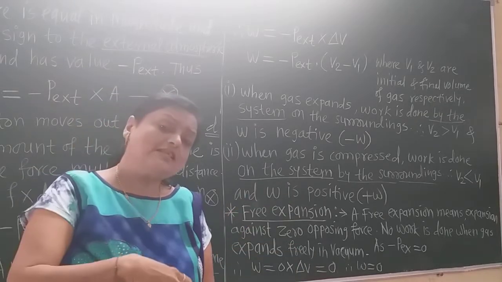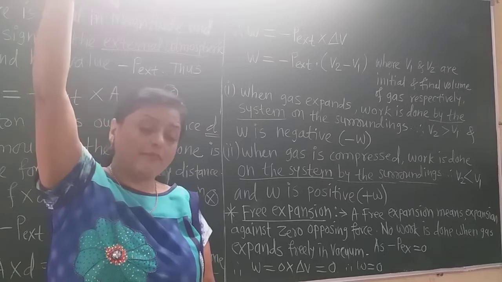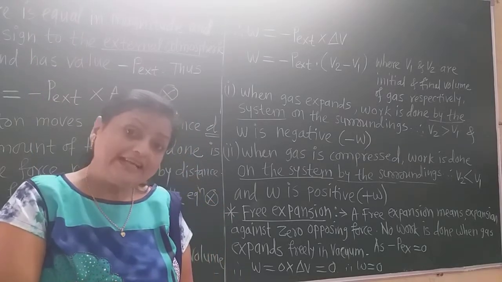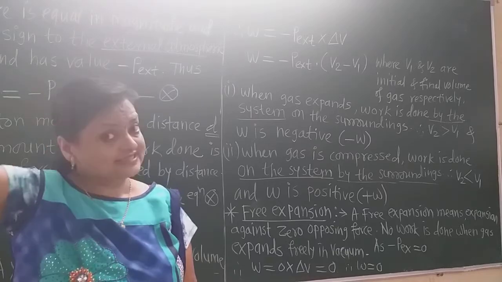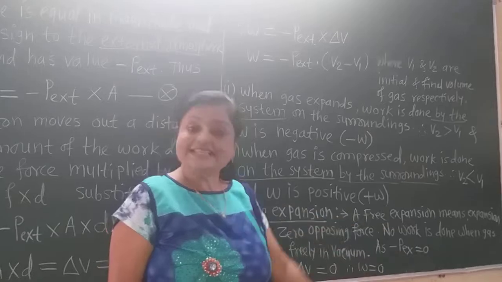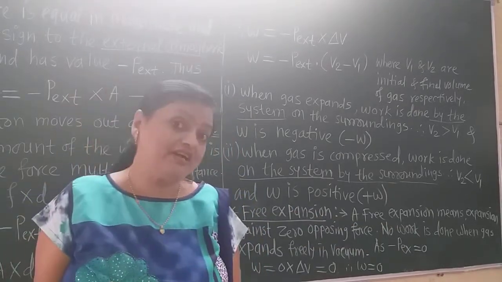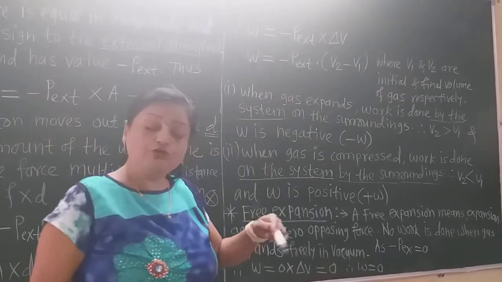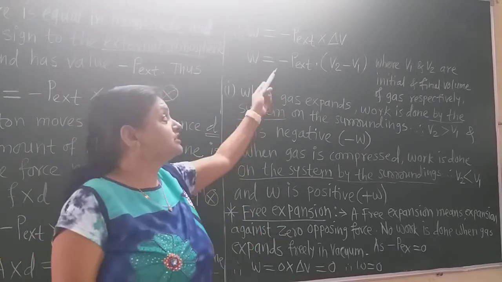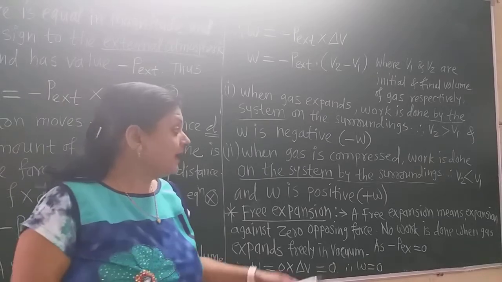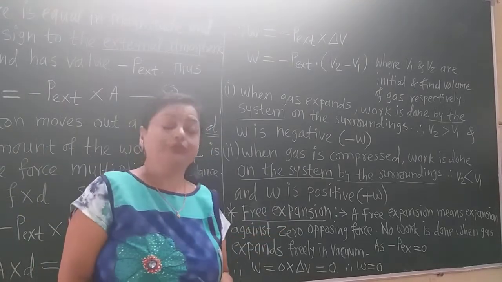Initially the volume is large, but as there is compression, the volume becomes less. So V2 is less than V1, and therefore V2 minus V1 is definitely negative. But as the sign of P here is negative, minus P external and minus delta V becomes positive, and therefore W is positive in that case.